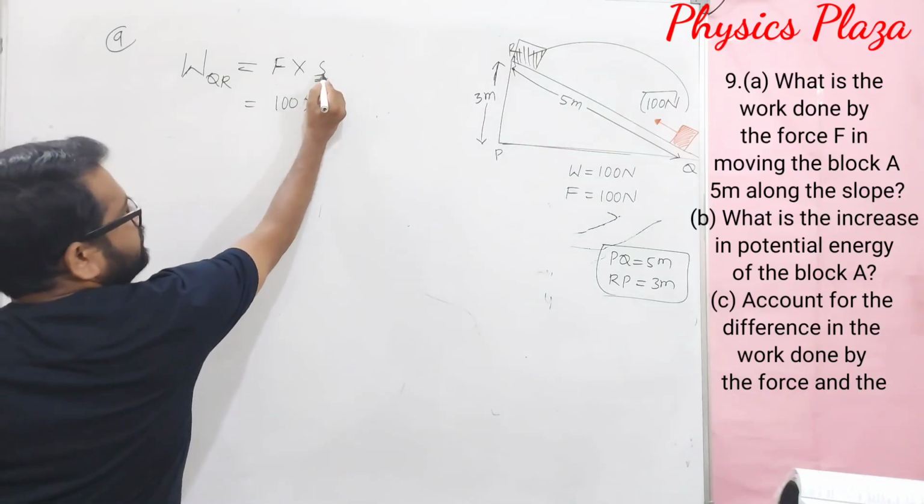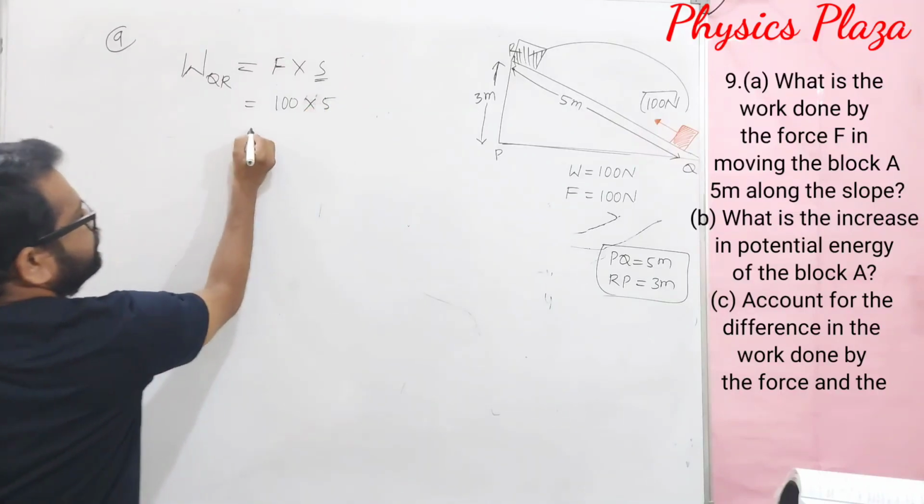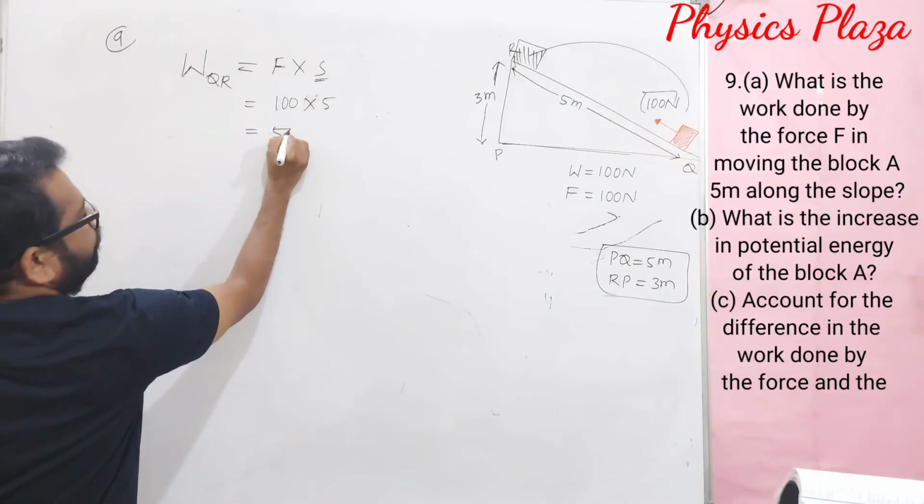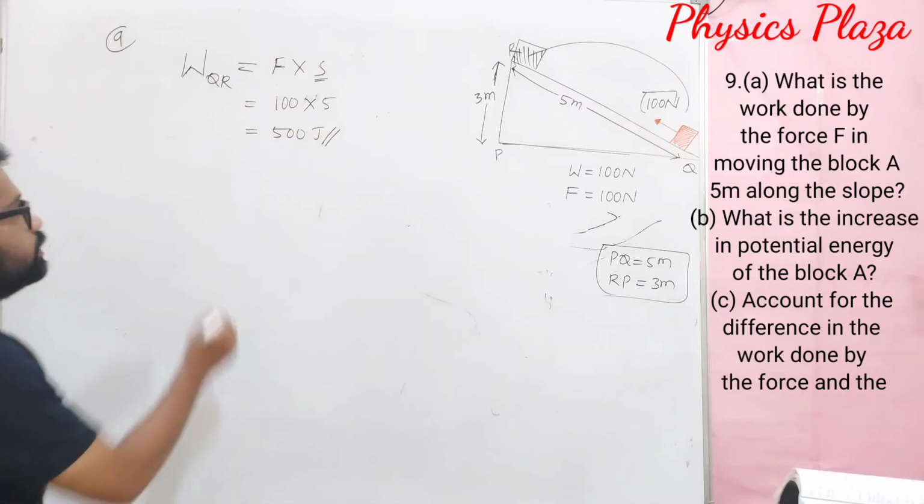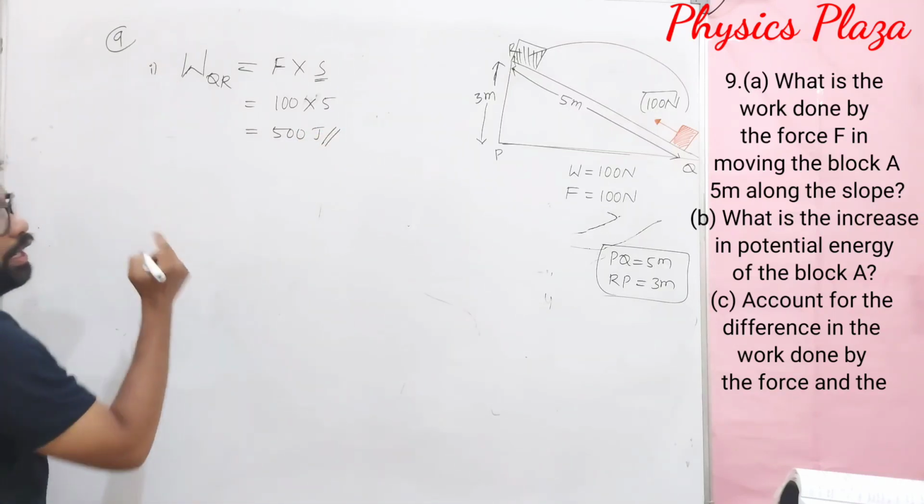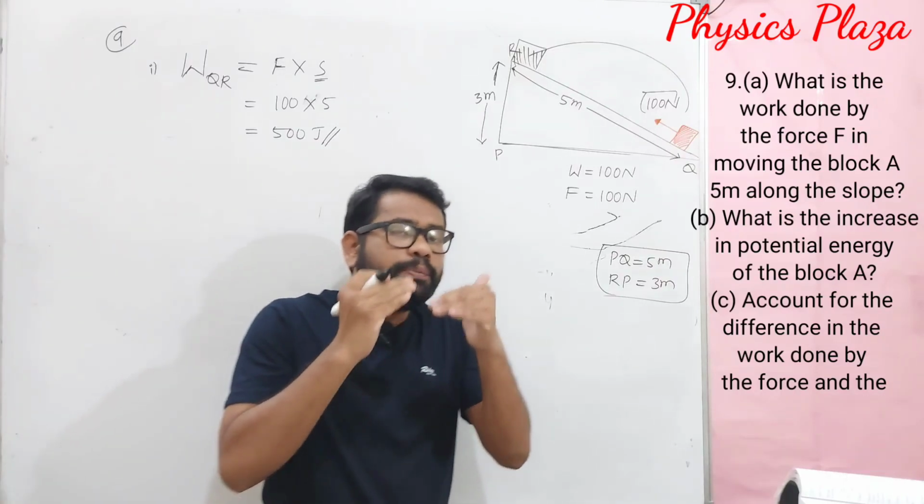So it will be S is equal to QR, that is 5 meters. It is given 5 meters. So 100 into 5 will be 500 joule. It is 500 joule is the first one. And in the numerical, what are they asking? They are asking us to calculate the increase in potential energy.